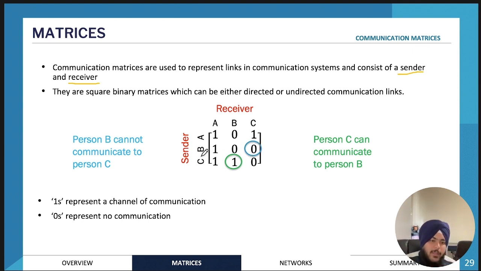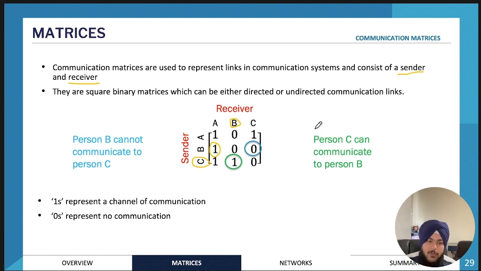Whereas here, we have the sender C and the receiver B. If we look at their union here, there's a 1, so that means C can send a message to B, or it can communicate with B. If we were to look at a random one, for example, this one over here, B is a sender and A is the receiver, and there's a 1 here, so that means B can send a message to A. So this is how we read a communication matrix.